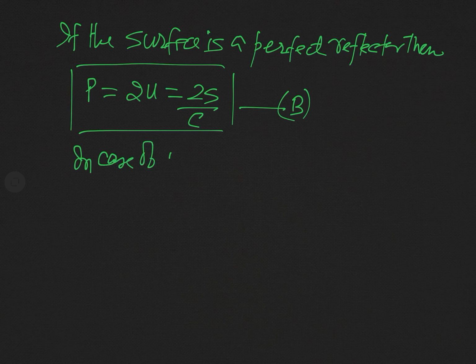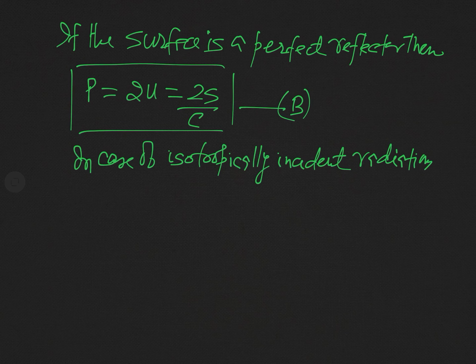So in case of isotropically incident radiations, or diffused radiations,